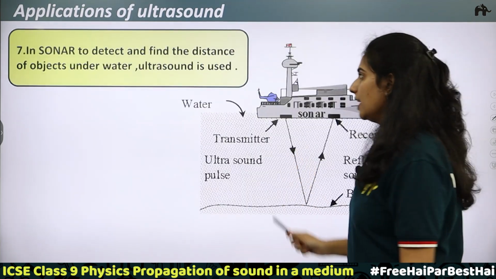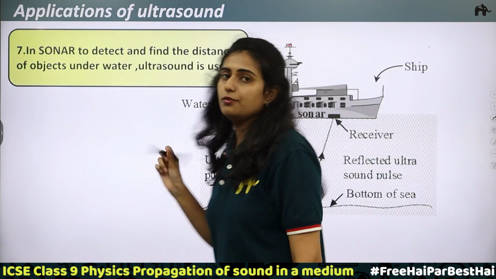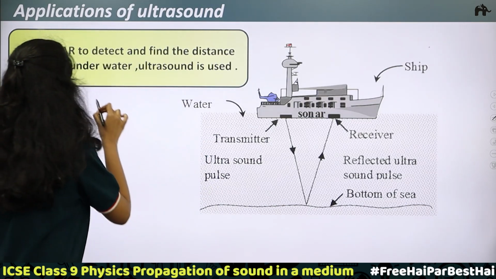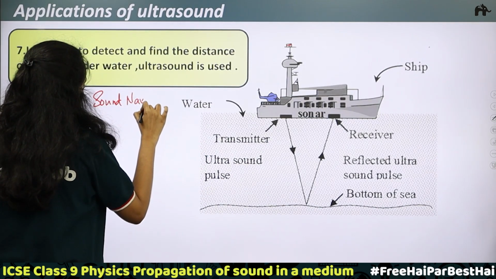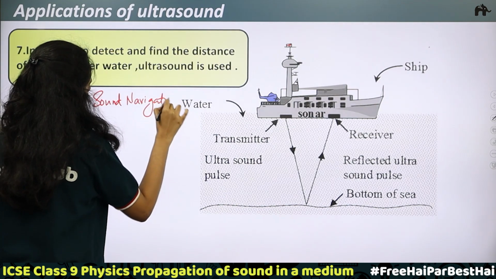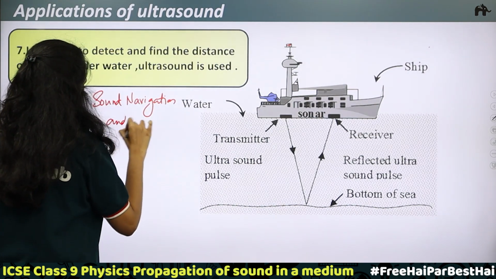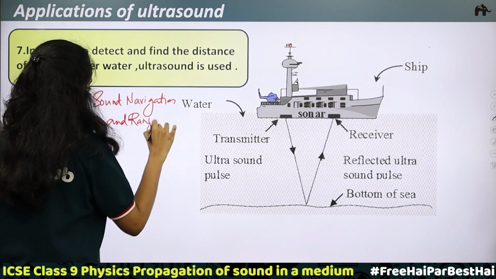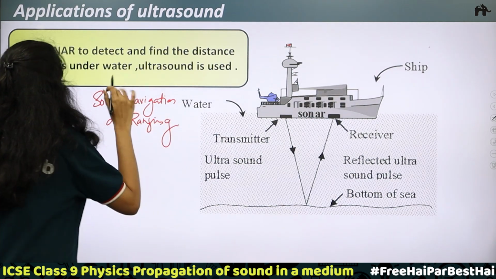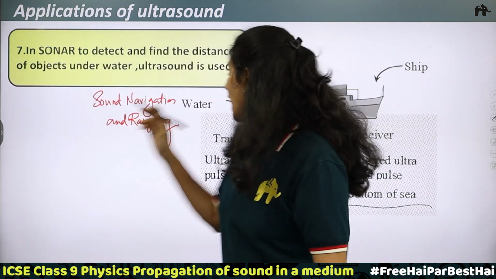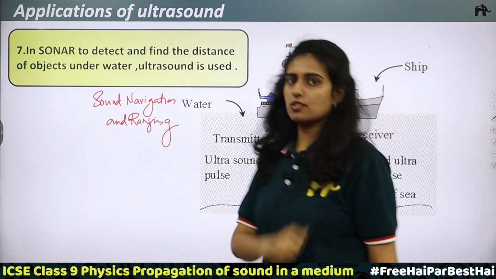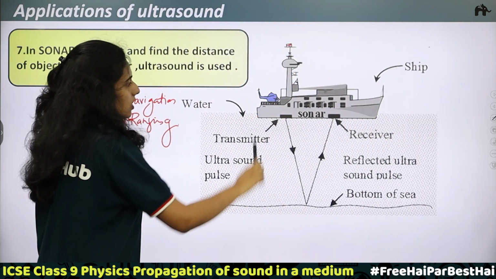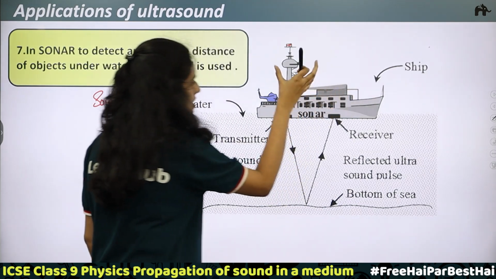The last application is sonar. Sonar is an abbreviated form of sound navigation and ranging. It is used to detect and find the distance of objects underwater. These ultrasounds are used. Here in this ship there will be a sonar.